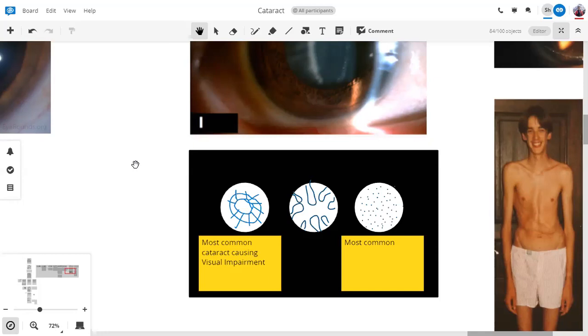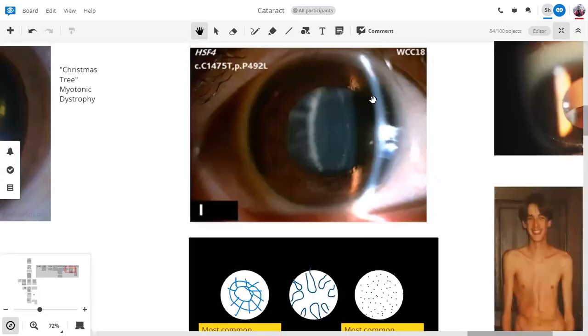Now in children, the lens is very soft, meaning that we do not need phacoemulsification. Phacoemulsification specifically means breaking up the lens cortical matter and the nucleus, which is hard in adults but still soft in children.